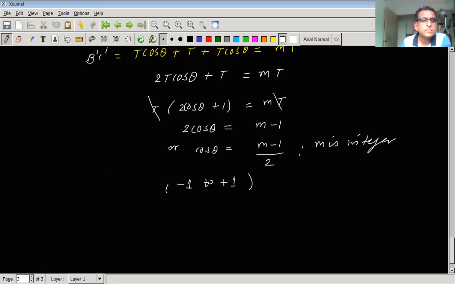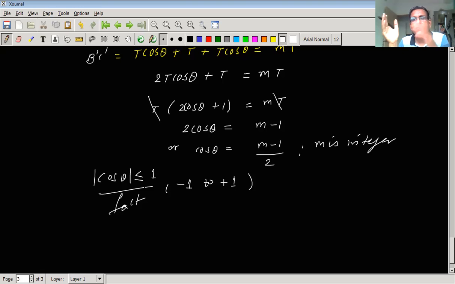So as far as cos theta is concerned, mod of cos theta is always less than or equal to 1. So this is actually a fact. This is from trigonometry, because cos theta cannot take any value. The values of cos theta range between -1 to +1. So this fact puts the restriction on the values of m.